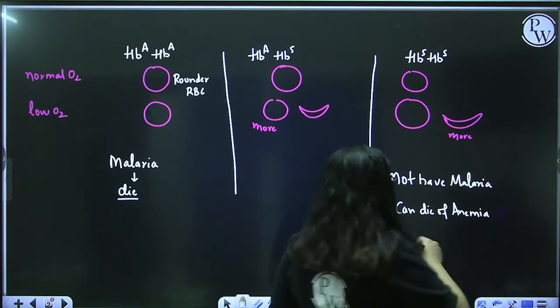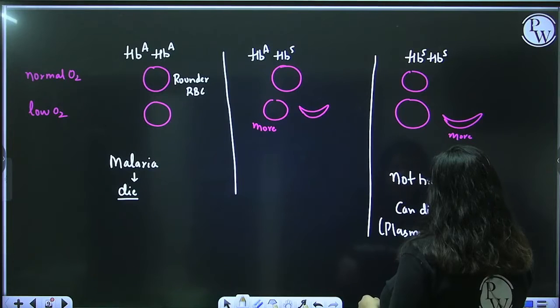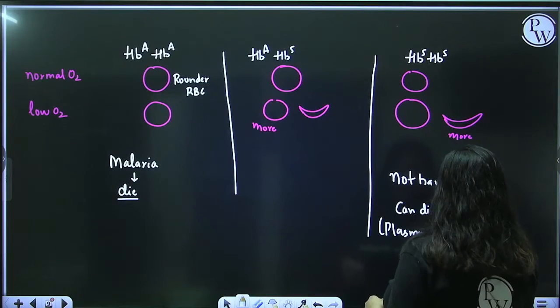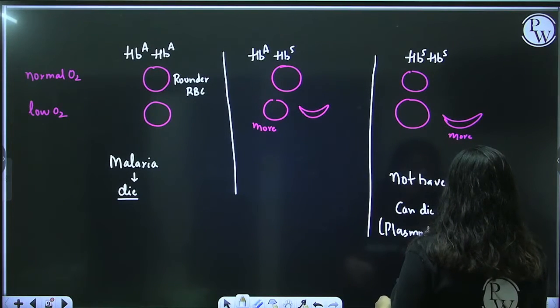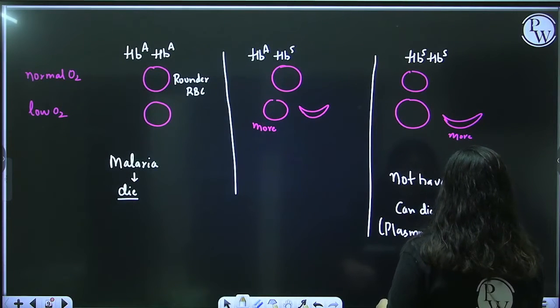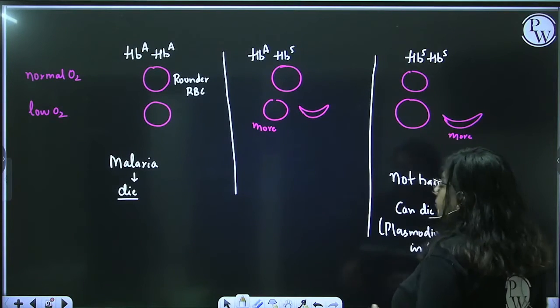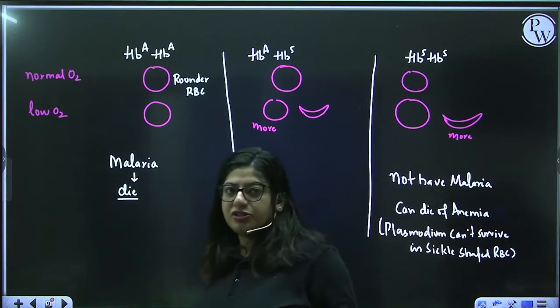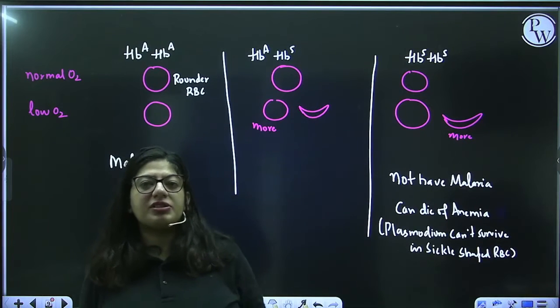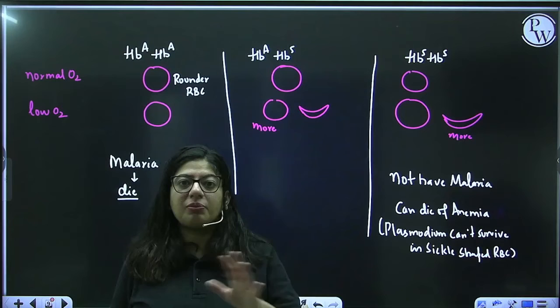So Plasmodium cannot survive in sickle shaped RBCs. But the sickle shaped RBCs will be formed in large numbers because low oxygen conditions are there. So the person's RBCs are no more normal. The person will face anemia and die.